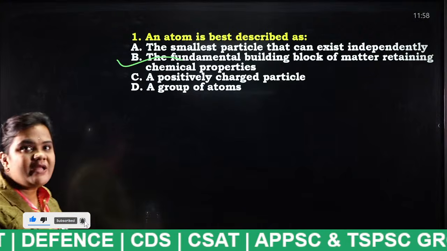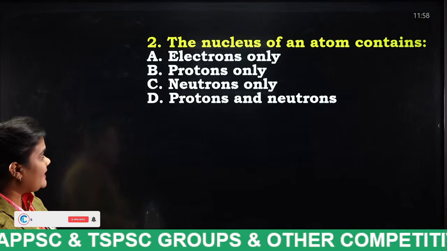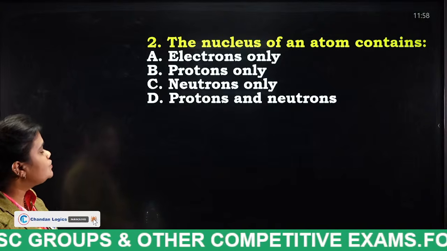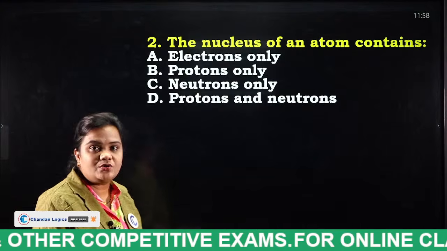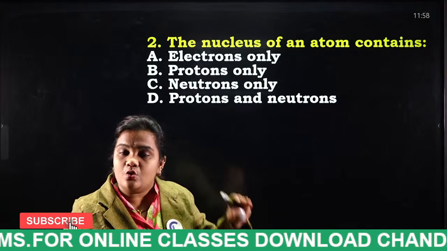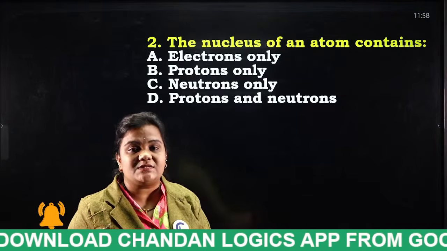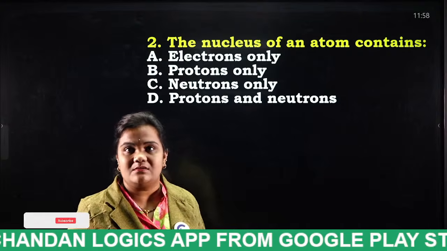The next question I am going to display: the nucleus of an atom contains electrons only, protons only, neutrons only, or protons and neutrons only. And not only these, students, also mention who discovered the proton, neutron and electron and in which years. Mention these answers in the comment section.